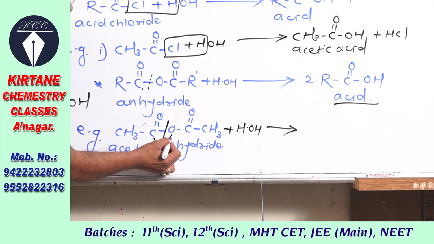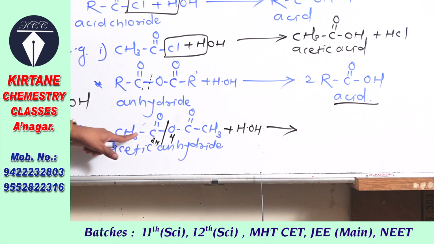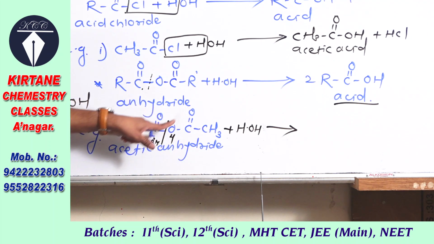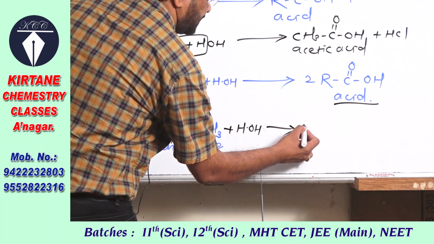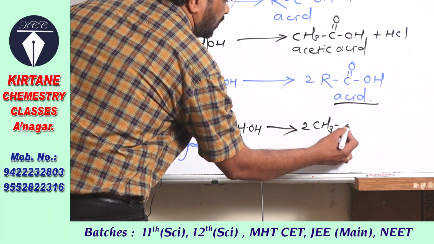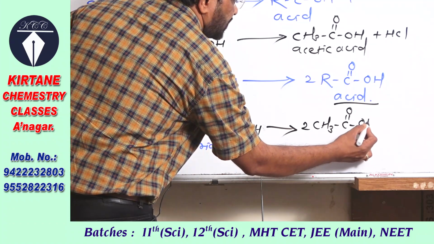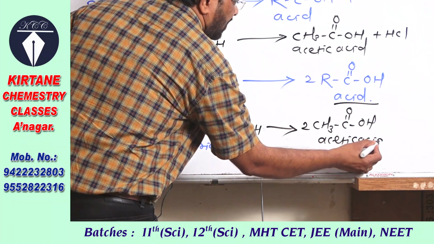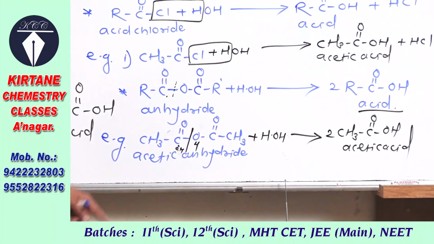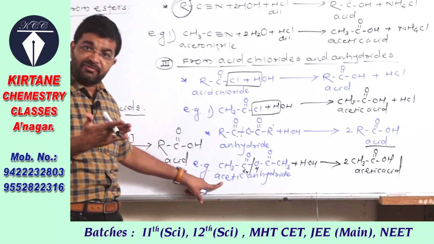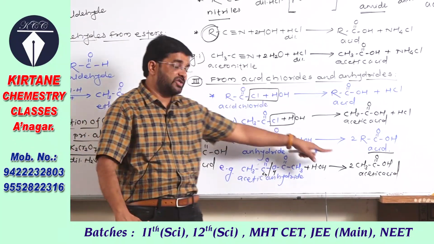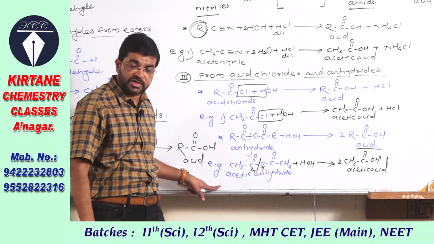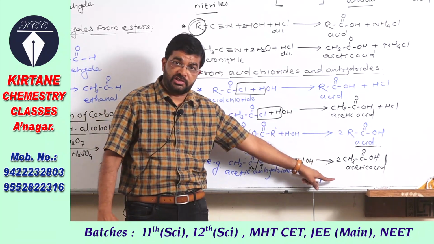Add OH here and H there, OH and H here, so CH3 C double bond O OH and CH3 C double bond O OH, means two molecules of the same acid, acetic acid, are formed. So anhydride of which acid you have taken, that acid is obtained. Anhydride of acetic acid gives acetic acid.